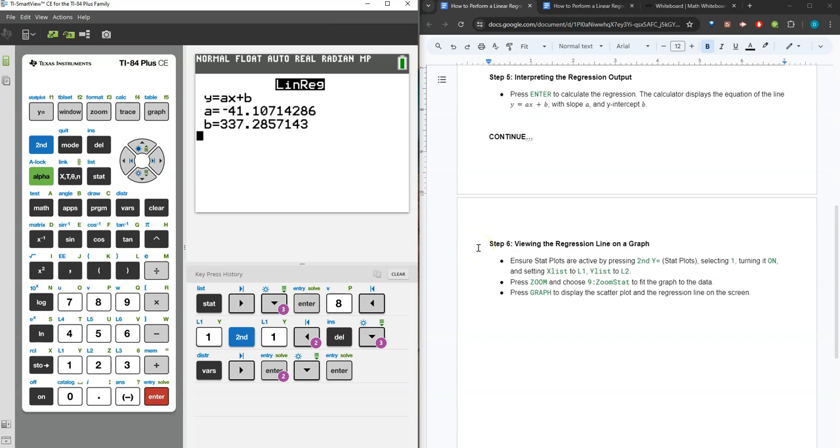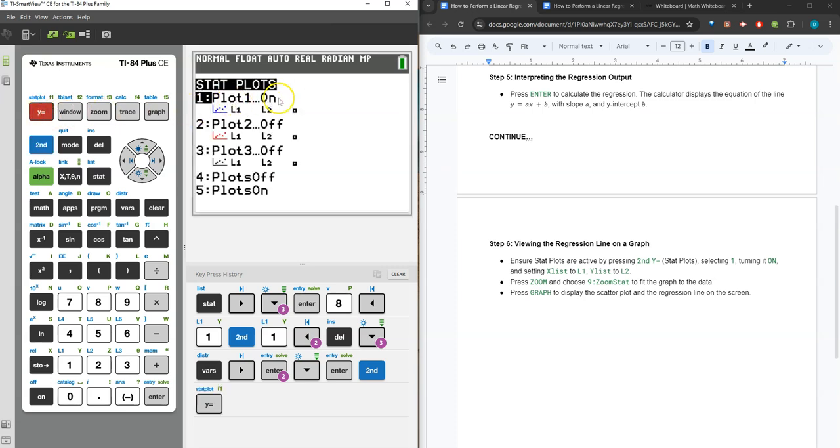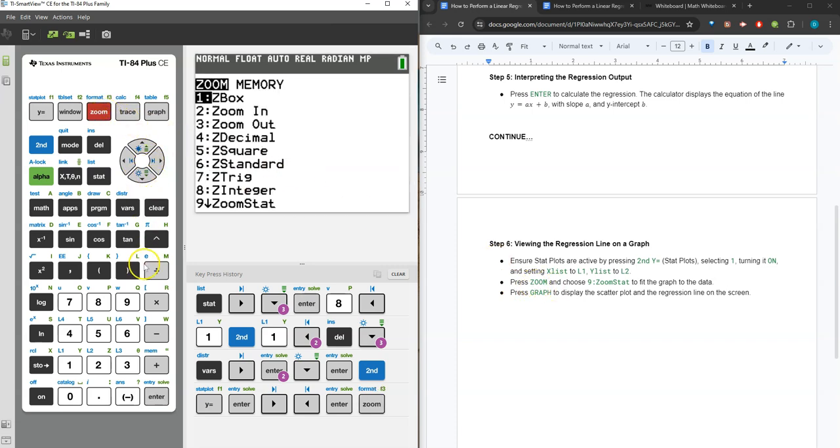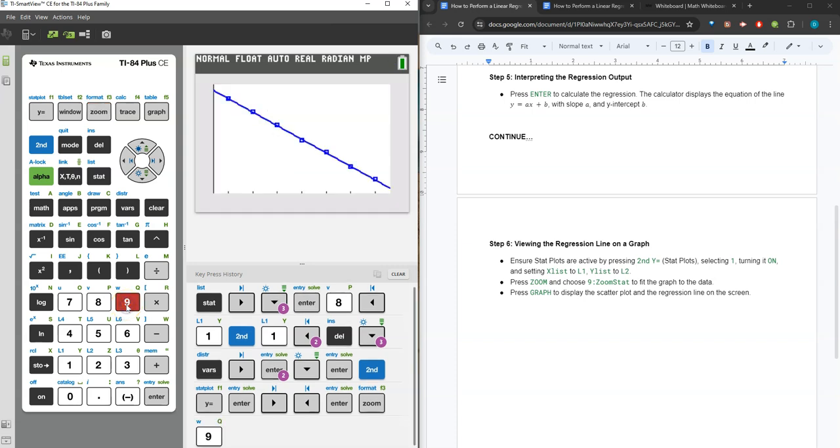And so we could take this equation, since we stored it in y1 earlier. What I first want to do, in order to see that graph, is make sure that my stat plots are active. So I'm going to press second and then y equals to go to stat plots. Mine is already on. If I hit enter, I have the option to turn it off or on. Of course, I'll keep mine on. And then after that, we can press zoom. And I'm choosing option 9, zoom stat, to fit the graph to the data.